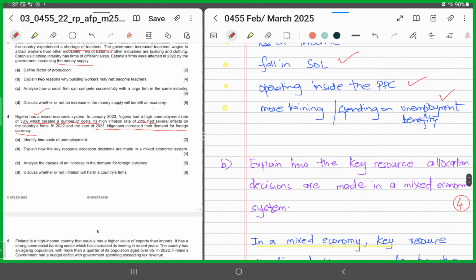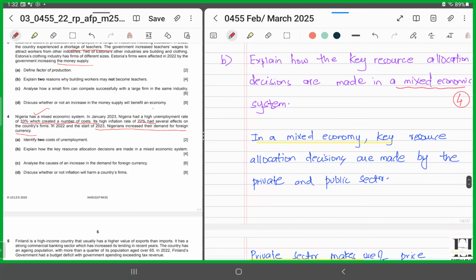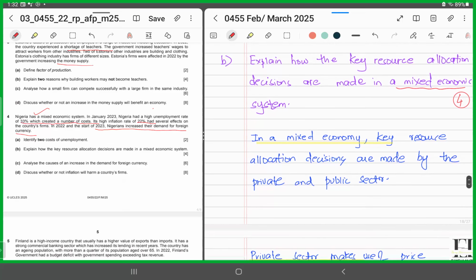Part B, explain how the key resource allocation decisions are made in a mixed economic system. So now they are asking us how a mixed economic system decides upon what to produce, how to produce, and for whom to produce. So you would say, it's a 4 mark question. In a mixed economy, key resource allocation decisions are made both by the public and the private sector. And now you'll mention responsibilities fulfilled by each sector.